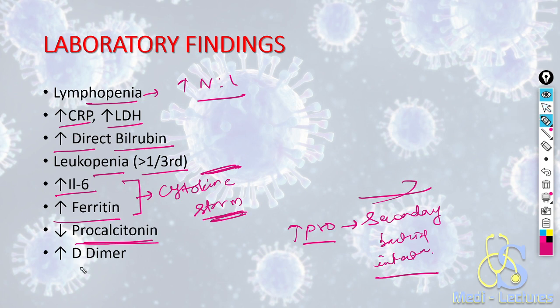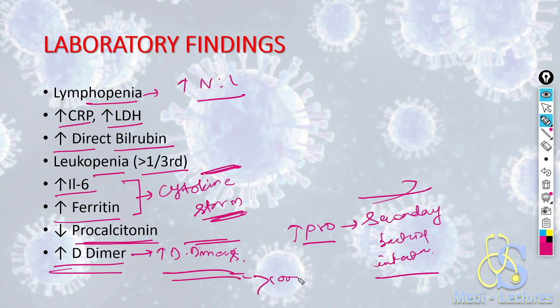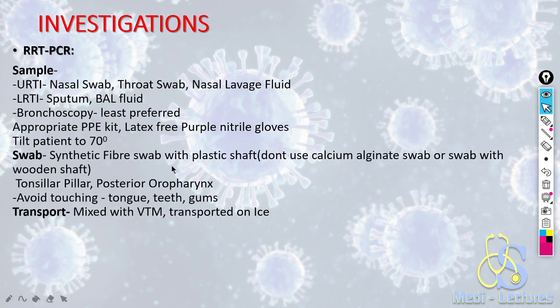Now, since COVID is a hypercoagulable state, it is seen that there are increased D-dimers. These are the fibrin degradation products. These are known as D-dimers. There will be increased D-dimers, more than 1000 nanogram per ml. Now talking about the investigations, the foremost is RRT-PCR.